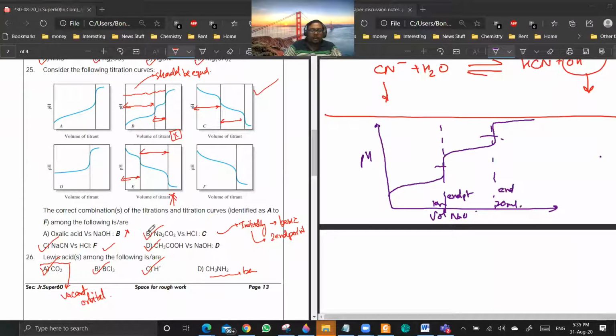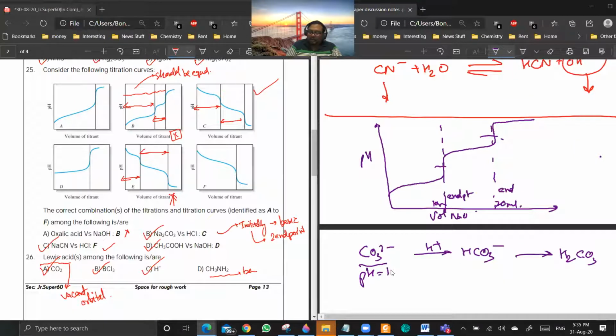Okay. Now Na2CO3 versus HCl. So you see, when you are adding H plus to CO3 2 minus, first it will give HCO3 minus and then it will give H2CO3. Now you see here the pH will be highly alkaline and here it will be moderately acidic, 5 to 6. Are you getting your point? Yes.